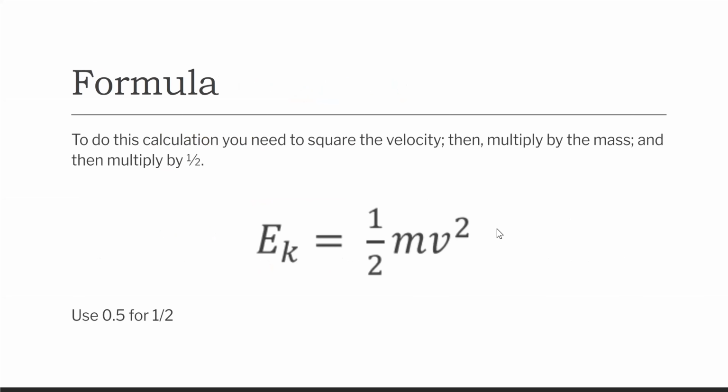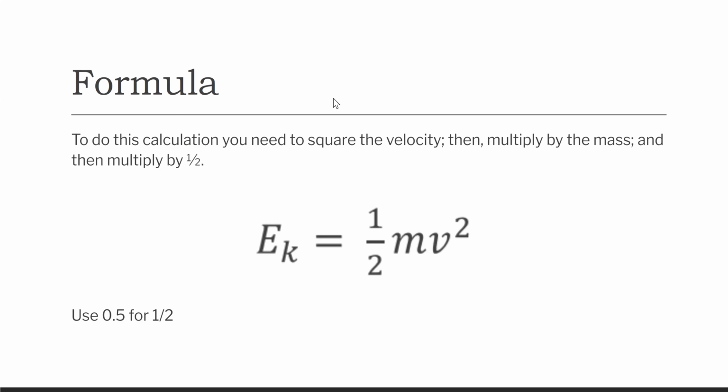All right, kinetic energy. E K. Leo, can you tell us again what E stands for? Energy. Yes, energy. And then this little k just means kinetic. So this is kinetic energy, okay? Remember earlier we had E and we had the little p, and that was potential energy. So kinetic energy is equal to 1/2 times mass times velocity squared.